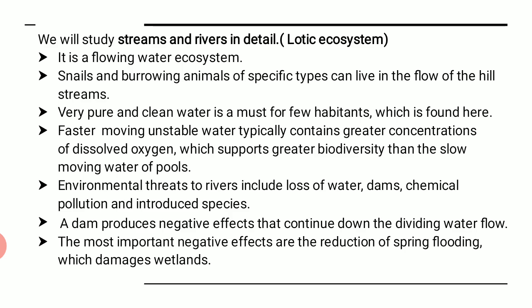That means once you are trying to hold the water through dams, what happens because of them? The wetlands, that means wetlands are all those areas which contain a good amount of moisture, they also get affected, and the biodiversity which lives in the freshwater system gets disturbed. So any human activity in this particular area, that means the lotic ecosystem, that is streams and rivers, creates a lot of problems for the creatures.